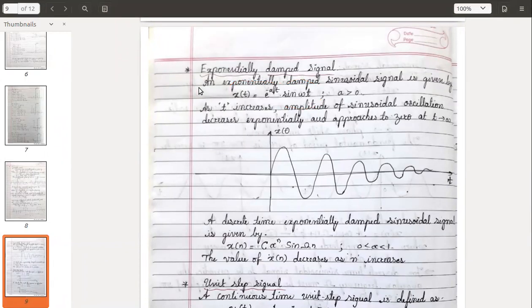Okay, same. If you observe the given x of t, it is a combination of two signals. The first part is your exponential signal. The second part is the sinusoidal signal. If you multiply these two, you will get the third type, the exponentially damped signal.